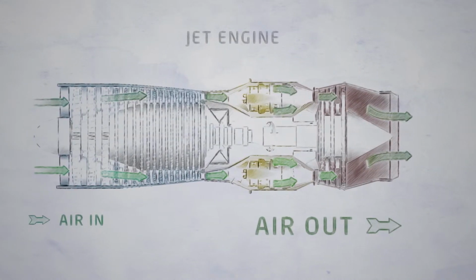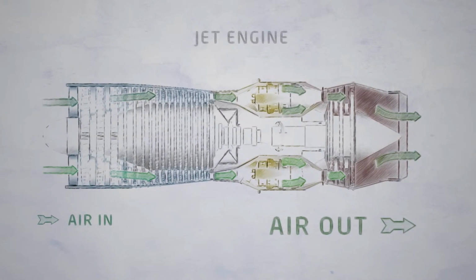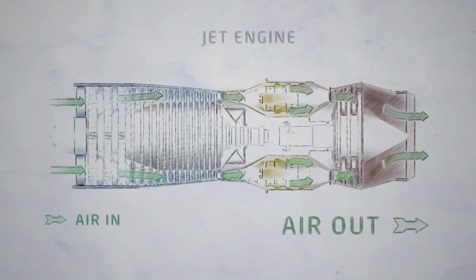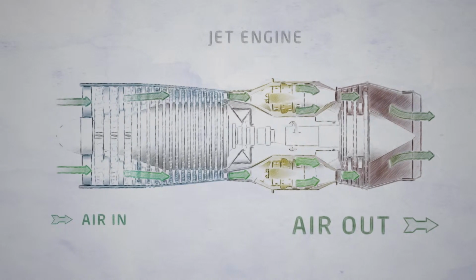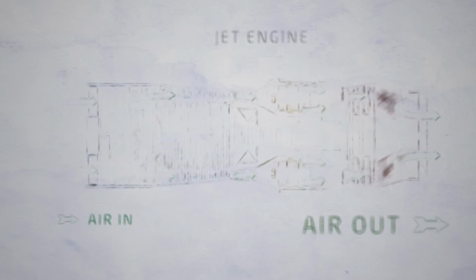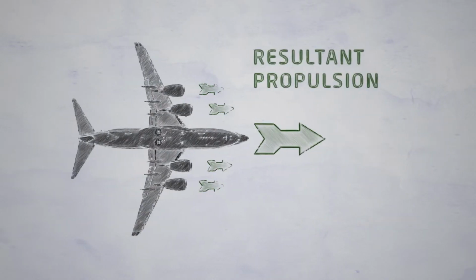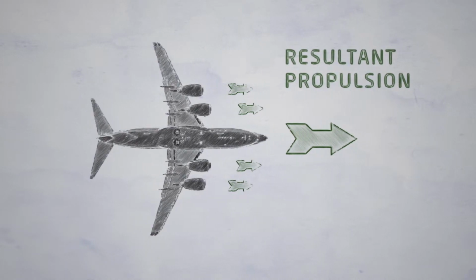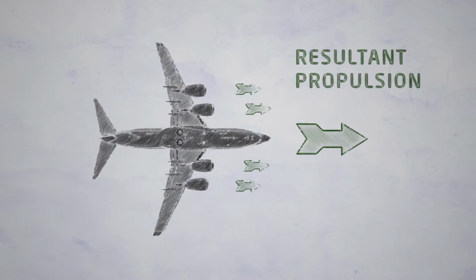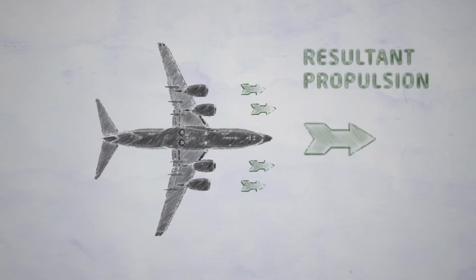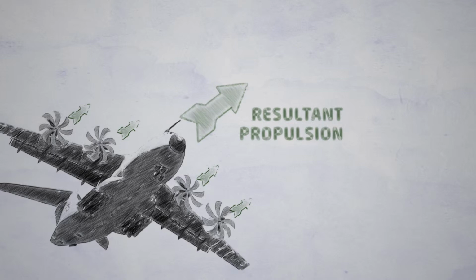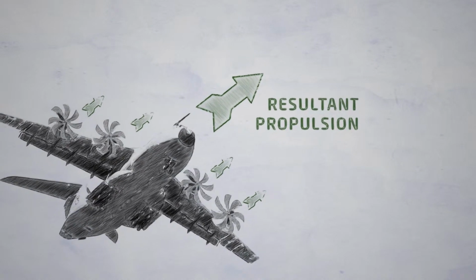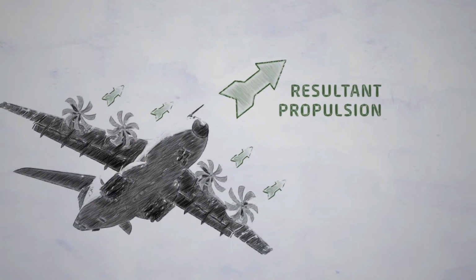In both propellers and in jet engines, air is being accelerated. The change in air velocity results in a change of air momentum, which is proportional to the mass and the change in velocity. Since momentum is conserved in principle, the airplane experiences a force that moves the airplane forward, the propulsion force. The strength of the propulsion force depends on the accelerated mass and the velocity difference.